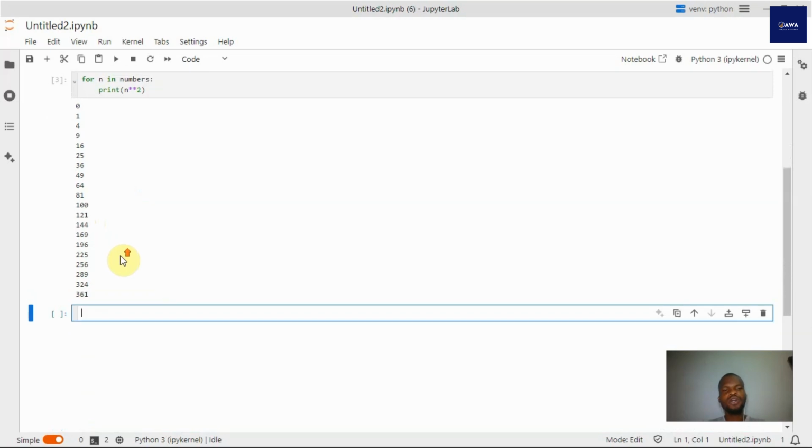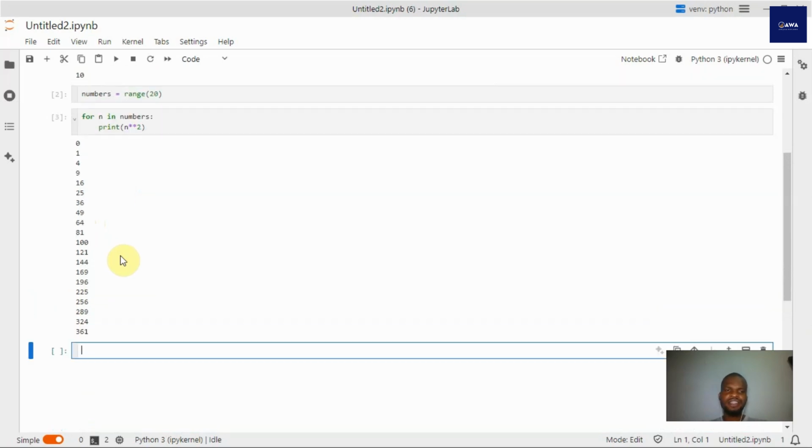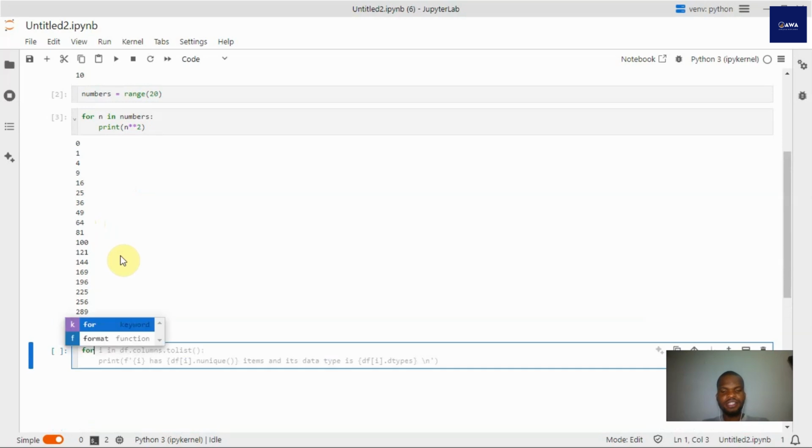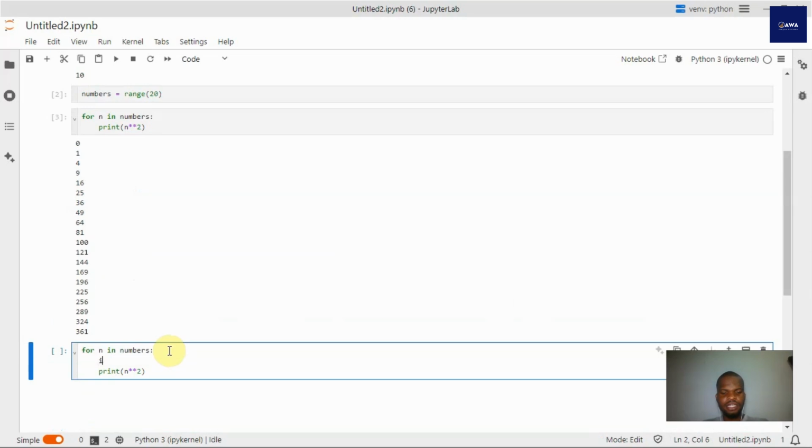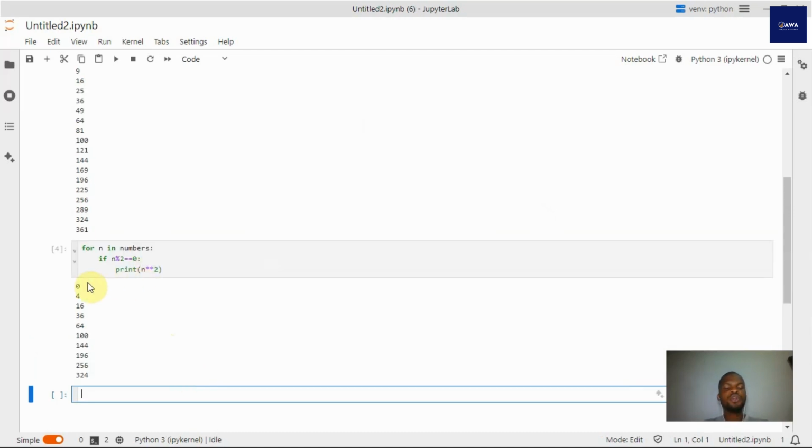Of course, you could go ahead and use an if statement in a for loop. So if I say for n in numbers, if n when divided by 2 holds no remainder, go ahead and print n squared. So this is going through the list and checking if n is an even number, because I explained what the modulus operator is: it gives the remainder when two values are divided.